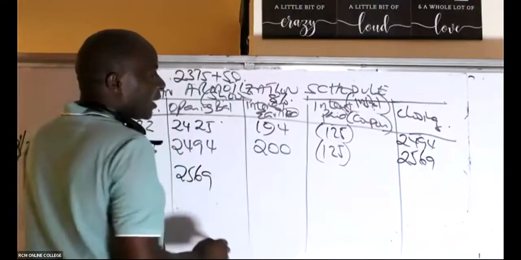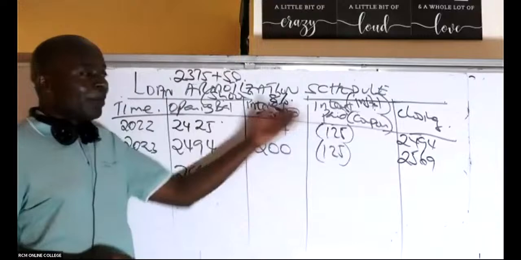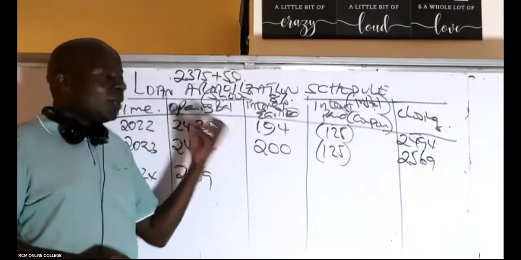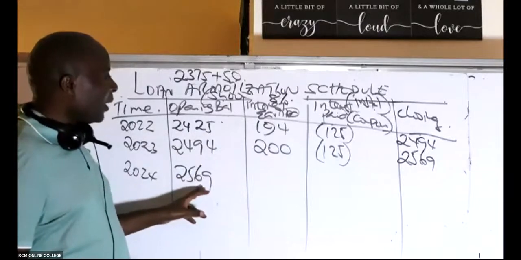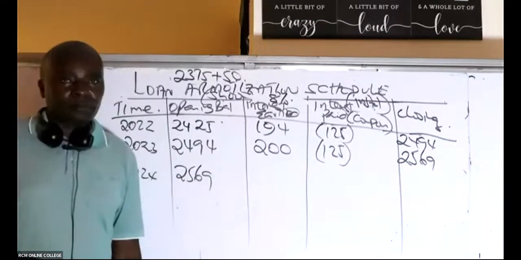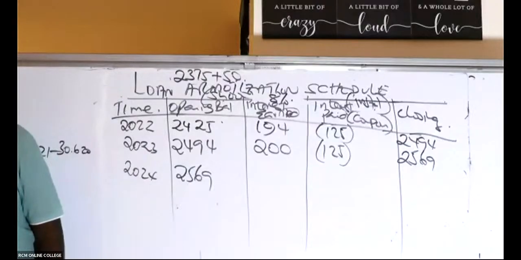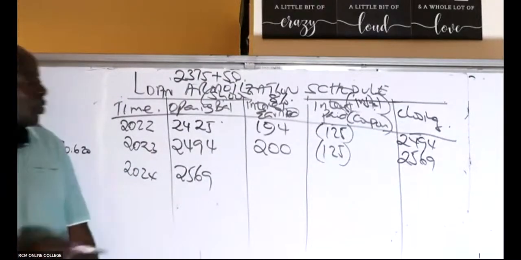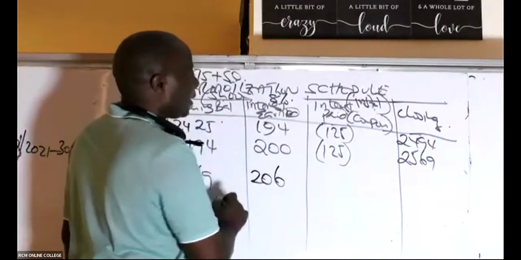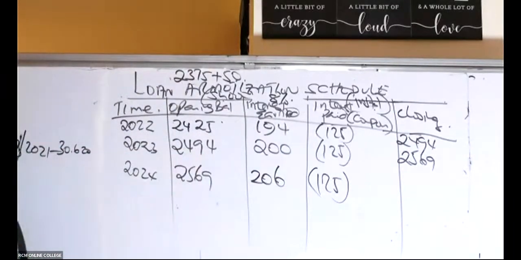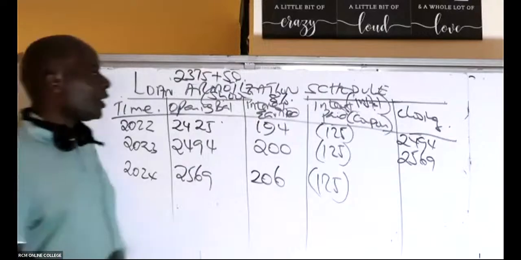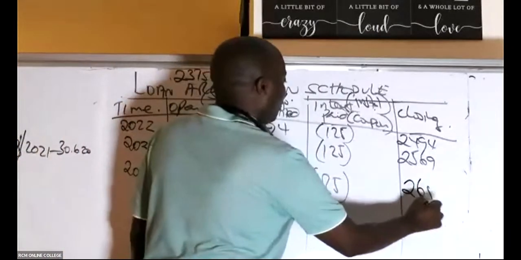You can see here we are growing. Here they are not giving us back the installment. They're not giving us back the principal. They're only paying interest. So we expect this amount to go on growing. So with 25.69, what is the interest earned here? They are telling me it is 206. Then 125 is ever constant, and then you come and give me the closing. So closing will be 26.50. Closing will be 26.50.